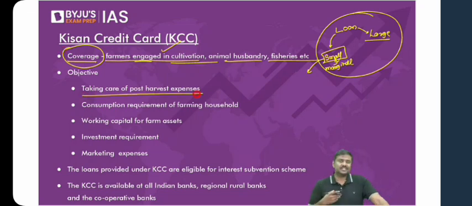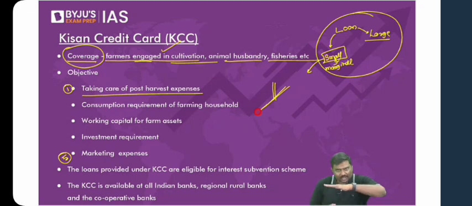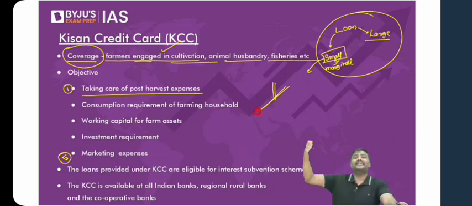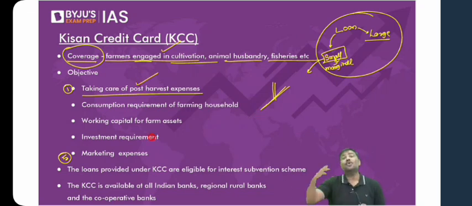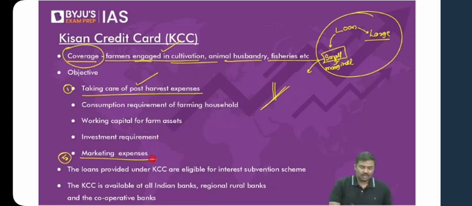What do you mean by post-harvest expenses? I'll discuss point 1 here and point 5 here. Have a look at this. Say a crop is there. You'll harvest the crop, you'll cut the crop. After you harvest, there are many activities you're supposed to undertake. For example, you're supposed to store them, put them in bags, store them, then move them to a market, and try to sell them off to buyers. So for post-harvest expenses, for example storage, loans are provided. How? I'll come to that, have patience. When you move them to the market, there is transportation cost, getting a quality certificate for the crops, and marketing expenses. For that also loans are provided.